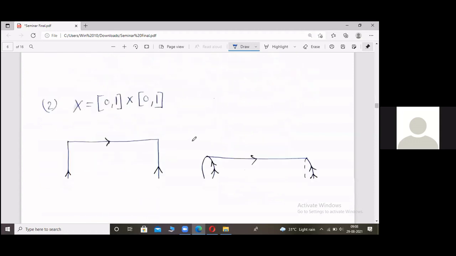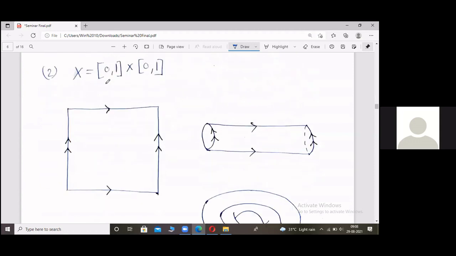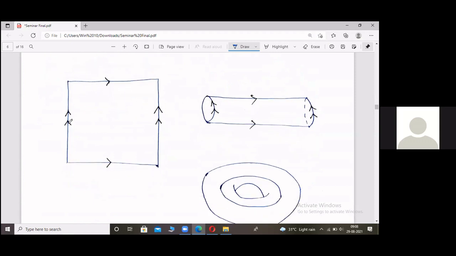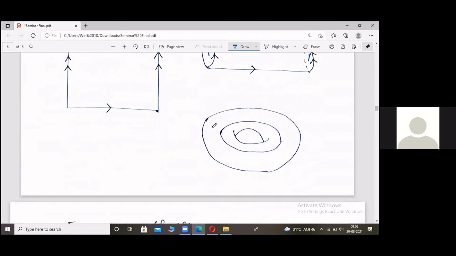So we'll see one more example. Consider X as [0, 1] cross [0, 1], the unit square in R2 with the usual product topology. Now, consider this as a sheet of paper. If we roll it in this direction, what happens is we get a cylinder. Then if we stretch it and join these two ends together, we somehow get a donut-like shape, right? A torus.